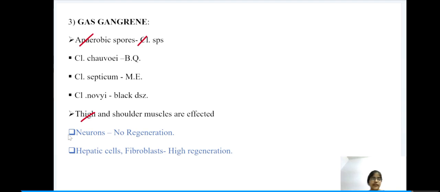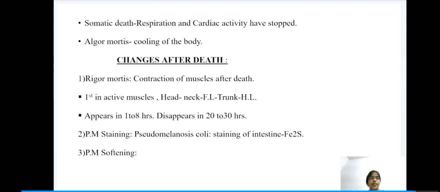Here again we have two important points. Neurons, once dead, are lost. There is no regeneration. And high regeneration capacity is present in hepatic cells and fibroblasts. Next, somatic death. What is somatic death? Somatic death means the respiration and cardiac activity have stopped. Next, algor mortis. Algor mortis is nothing but cooling of the body.